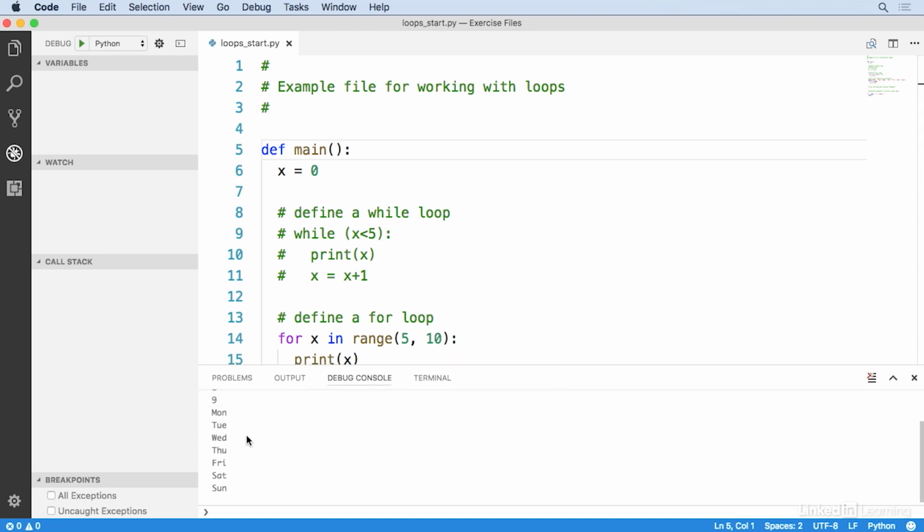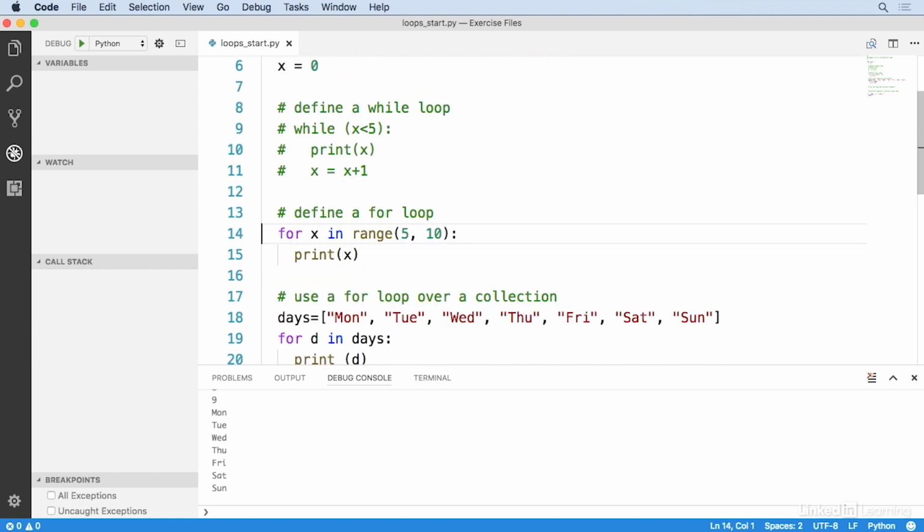So it's looping over the contents of the list. So now let's take a look at using the break and continue statements. Comment out some of the previous ones.